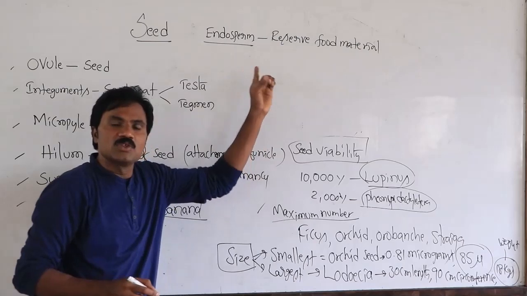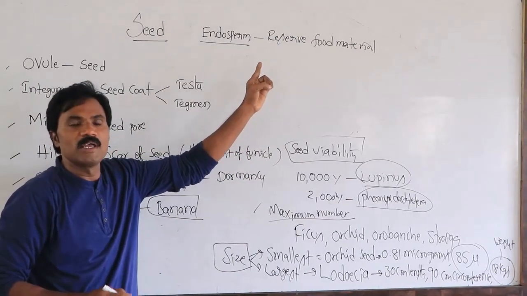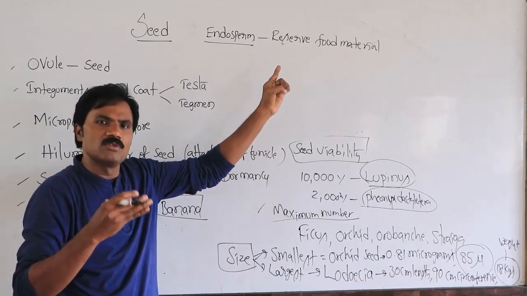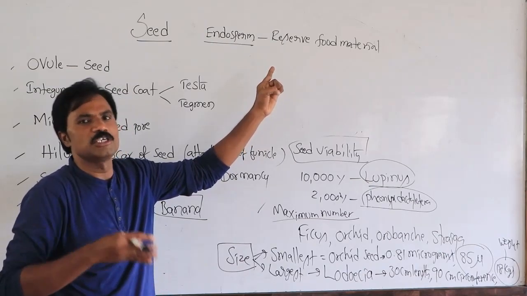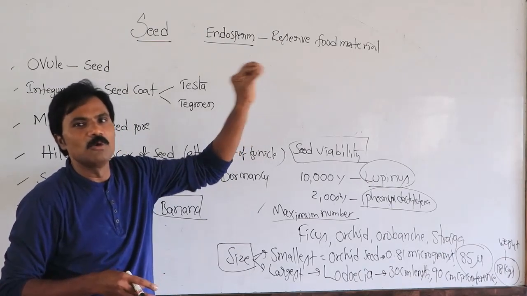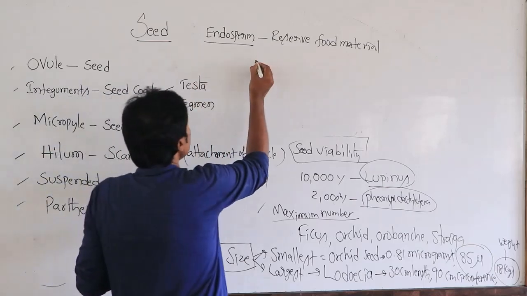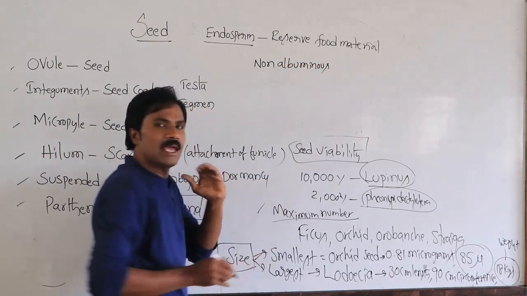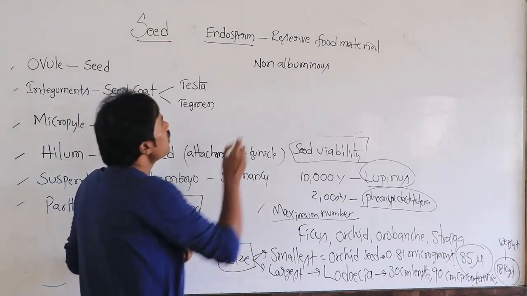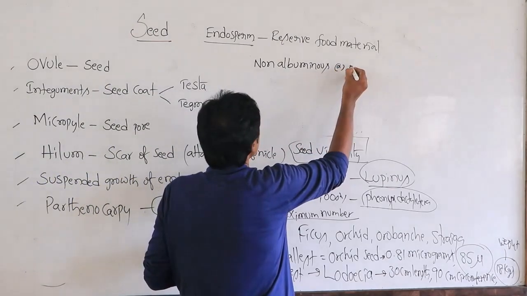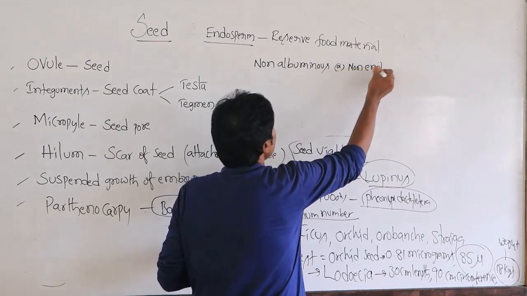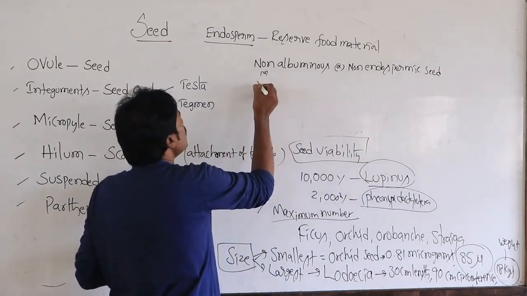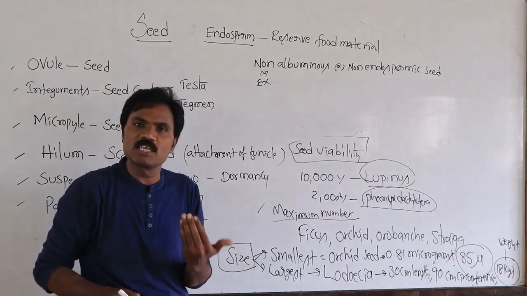The endosperm is a reserve food material used at the time of growth and development of the embryo. In some seeds, it is completely utilized after maturation, and we call these ex-albuminous, non-albuminous, or non-endospermic seeds. What is the example of ex-albuminous?